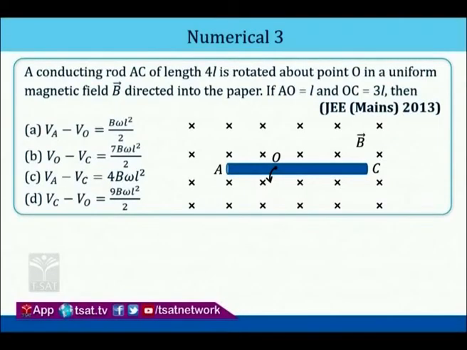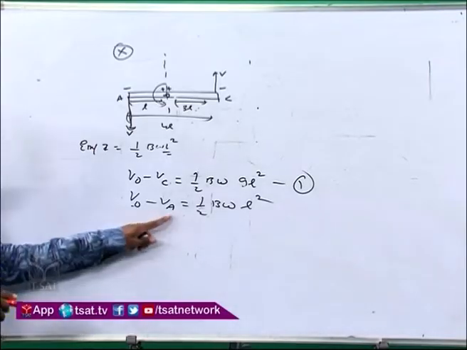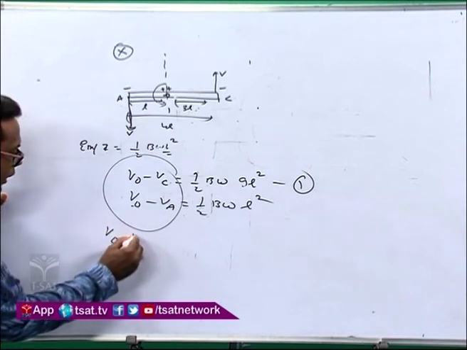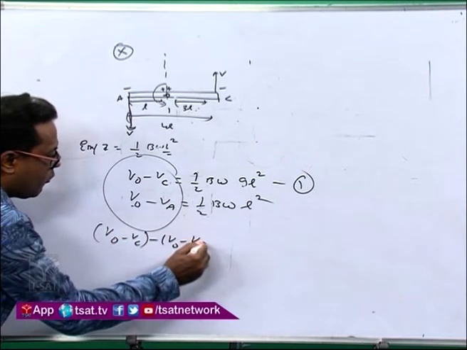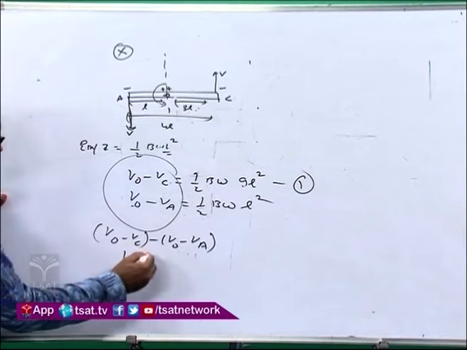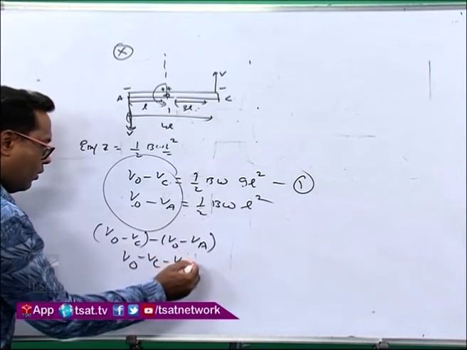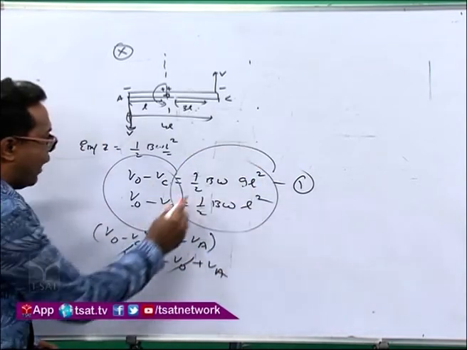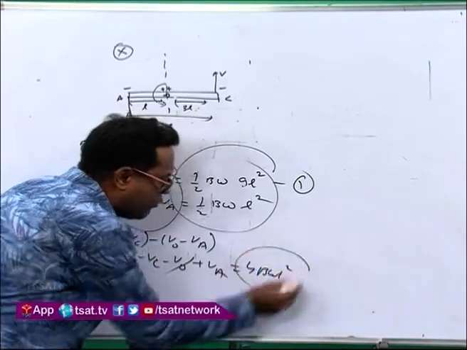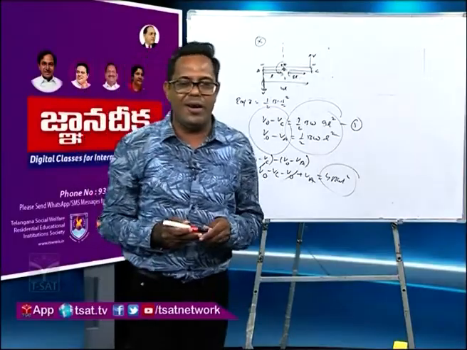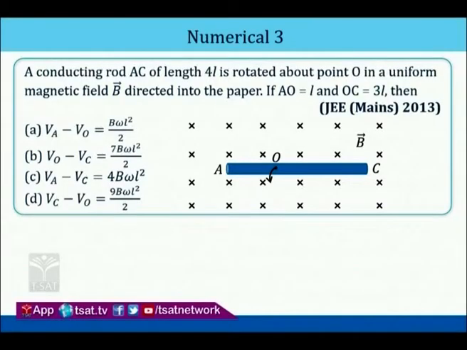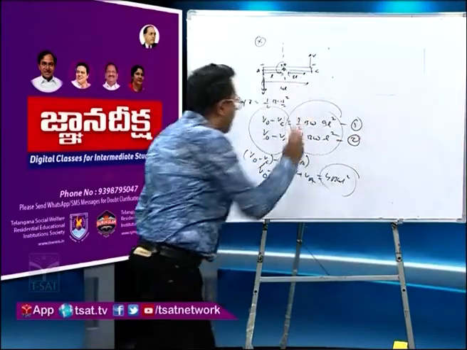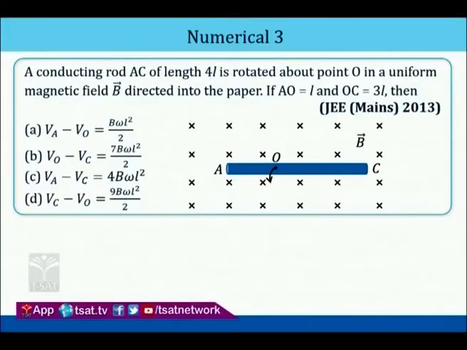But you can do it if you want to check VA minus VC. You just simply subtract these two: VO minus VC minus VO minus VA. When you solve this, you will get VO minus VC minus VO plus VA, so you will get VA minus VC. If you subtract this, you will get 4B omega L square. But no need, because options A, B, D are already incorrect, so C will be correct. You can just subtract equation 2 from equation 1, and you will get the answer 4B omega L square.